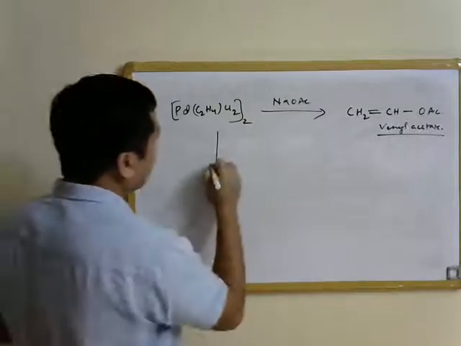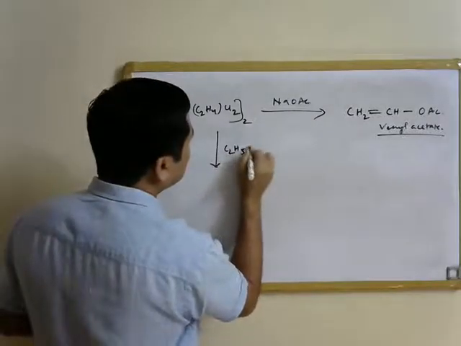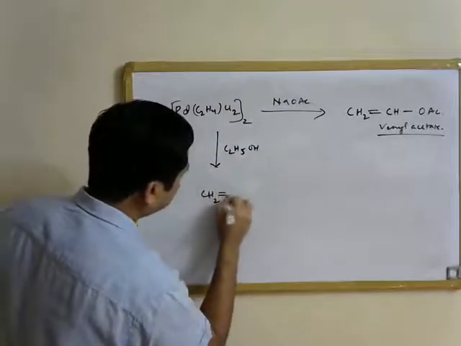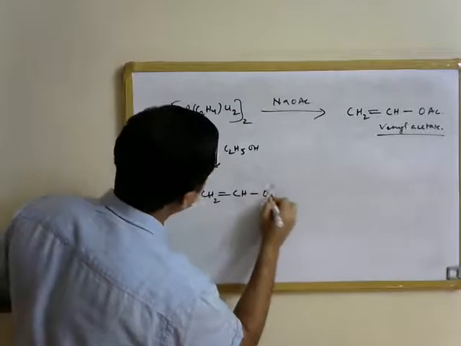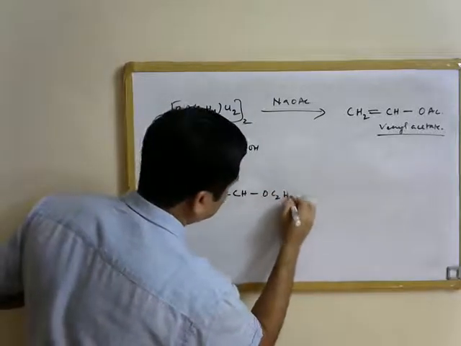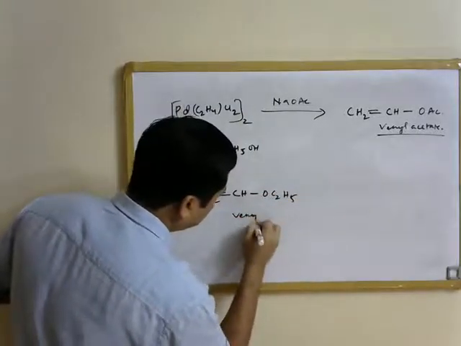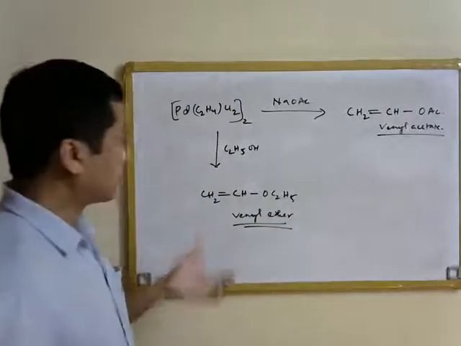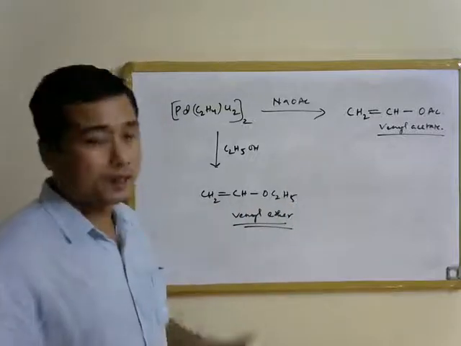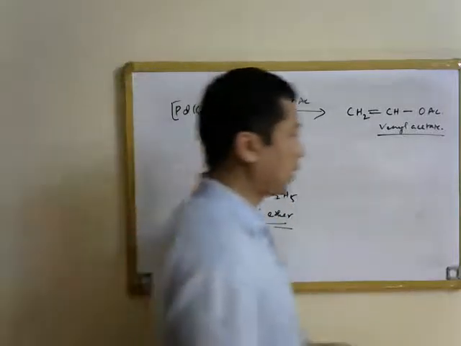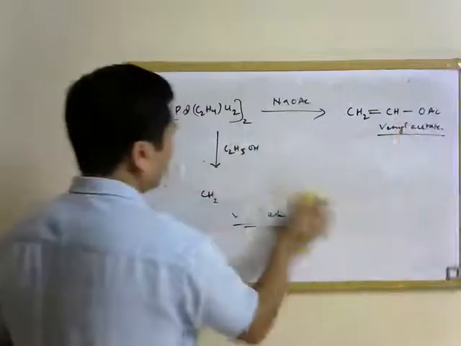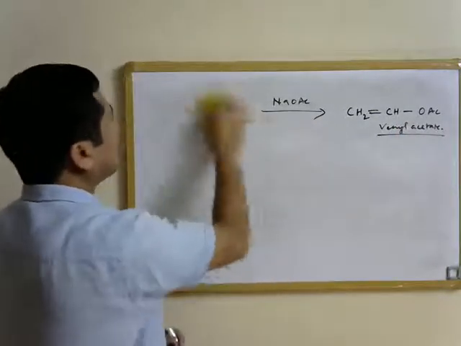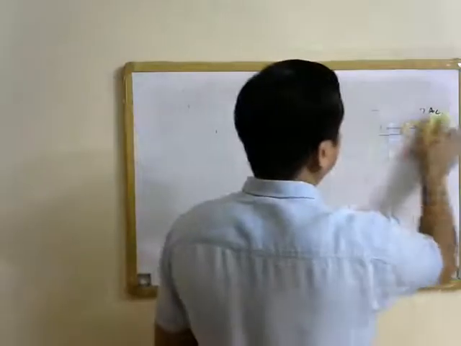Similarly, if you do a reaction with ethanol, this will give you a vinyl ether, which can be prepared by this route. So both vinyl acetate and vinyl ether can be prepared starting from a metal olefin complex, by nucleophilic reaction of this metal olefin complex with a nucleophilic reagent.